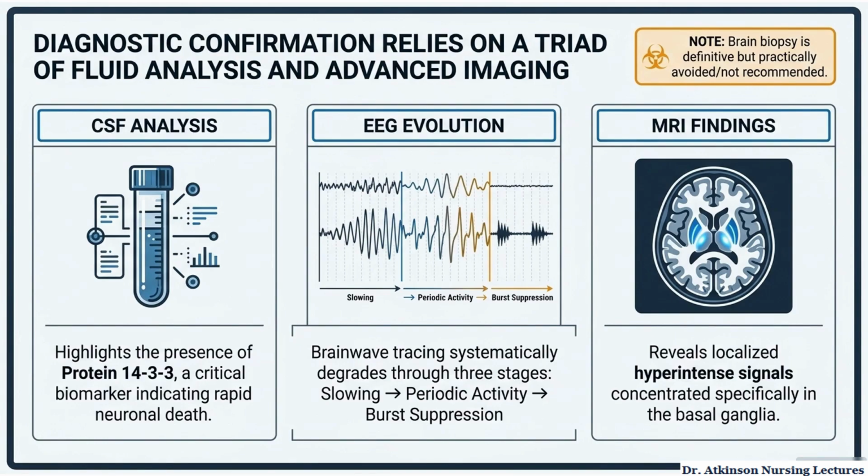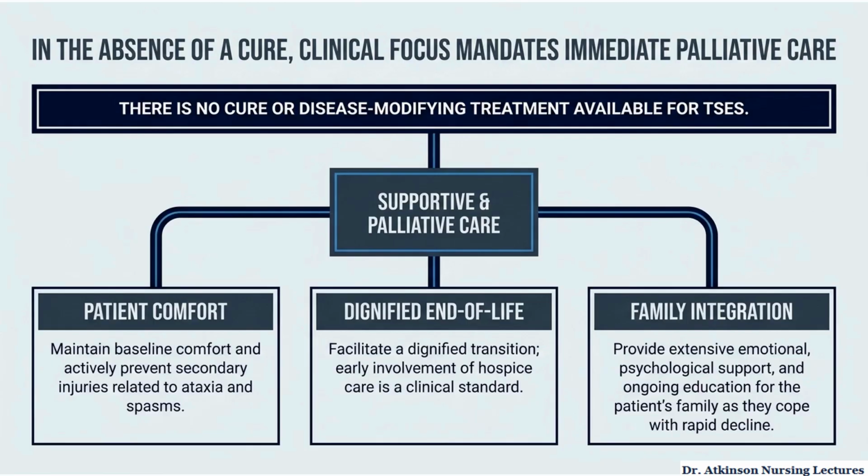Now, technically, brain biopsy is definitive, but in practice, it is generally avoided because of procedural risk and concerns about prion contamination of instruments. So most diagnoses are made clinically, using the overall pattern of symptoms and supportive testing. Unfortunately, there is currently no cure and no disease-modifying treatment for CJD or variant CJD. Because progression is rapid and fatal, the clinical focus shifts towards supportive and palliative care early in the disease process.